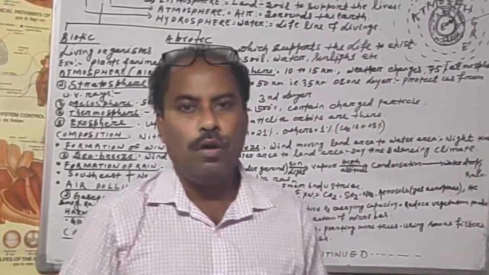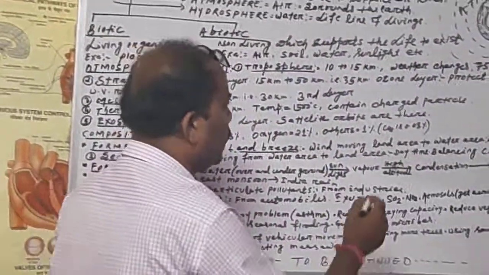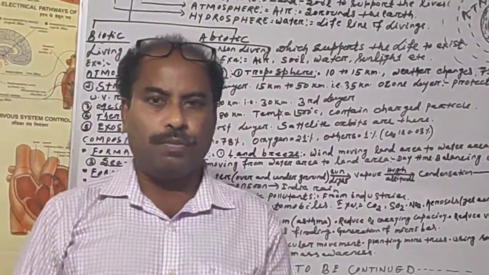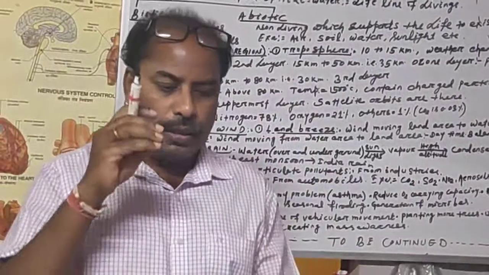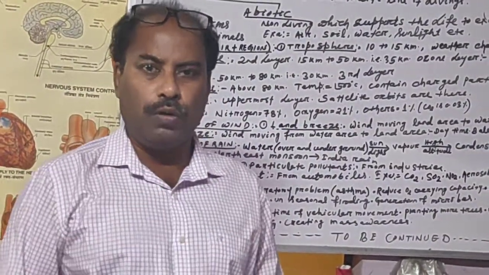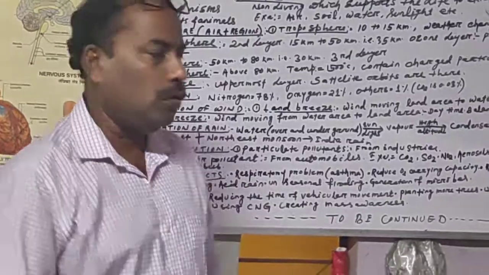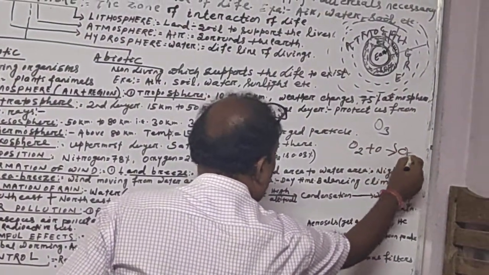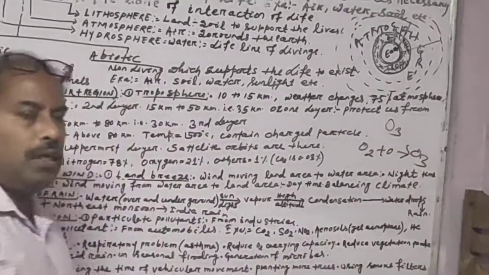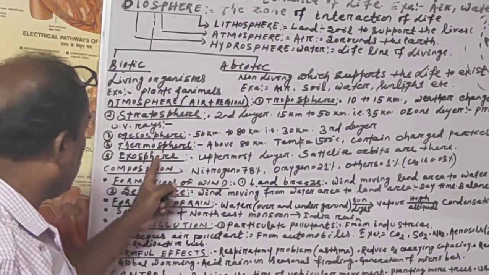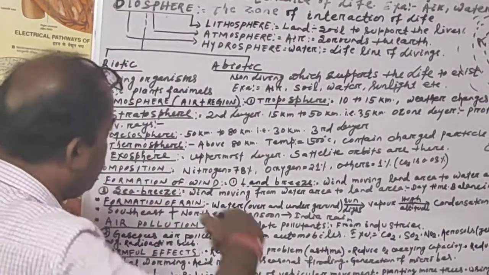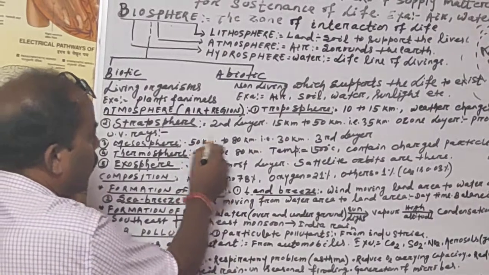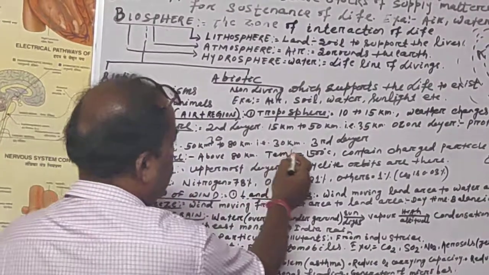That gas is known as the ozone gas. Ozone gas is called O3. This ozone gas is formed when the sunlight reacts with the atmospheric air, that is O2. O2 plus O is equal to O3. This is known as the ozone gas. So this ozone gas is found in the stratosphere, which starts 50 kilometer above our Earth surface and continues up to 80 kilometer. The difference is known as the 30 kilometer.